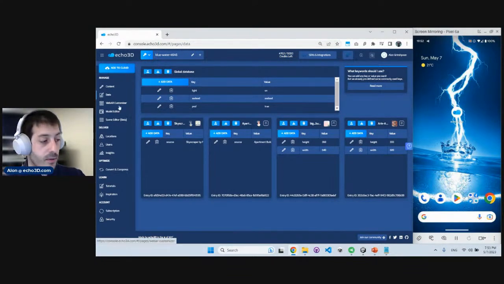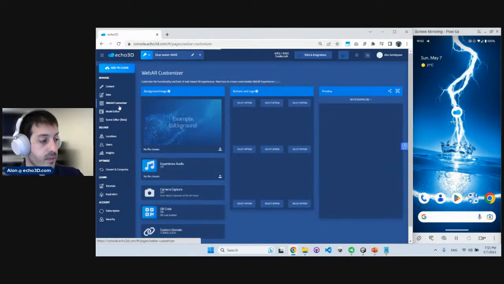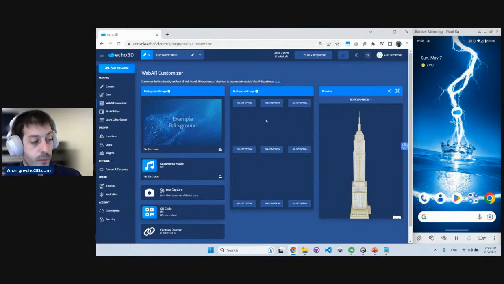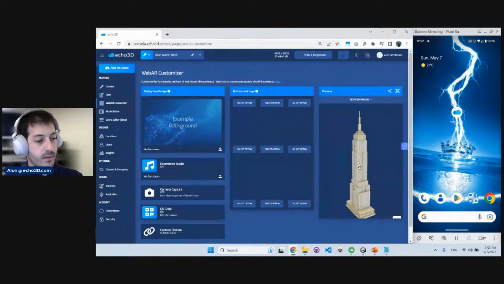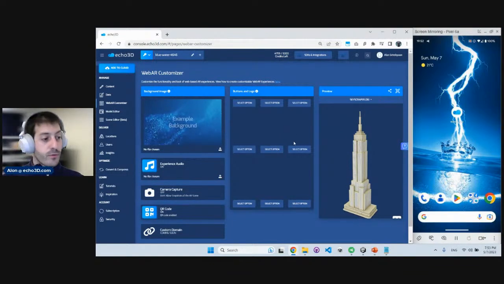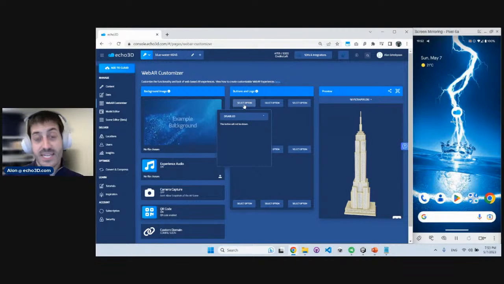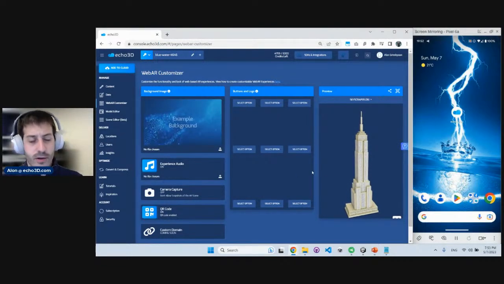Another cool feature that we have here is the WebAR customizer. We saw a WebAR experience automatically populating into our phones. Through this, you can change a lot of things in a no-code manner. You can add buttons, you can add a background, music, add actions. So for example, if you want to create a marketing campaign for a movie, you can put an animated character right here, and then add buttons like buy tickets or add your logo. Super, super simple stuff. And it's really accessible and you don't have to do any coding to achieve that.